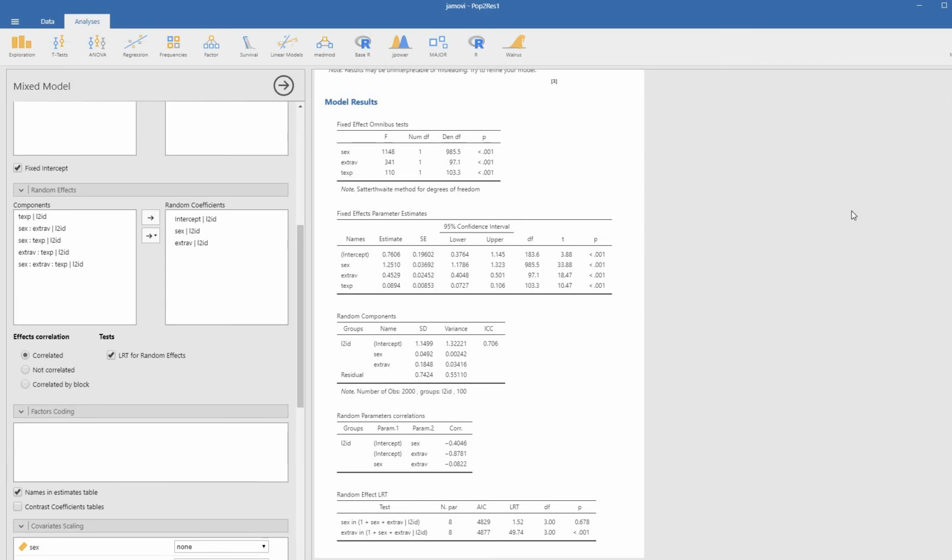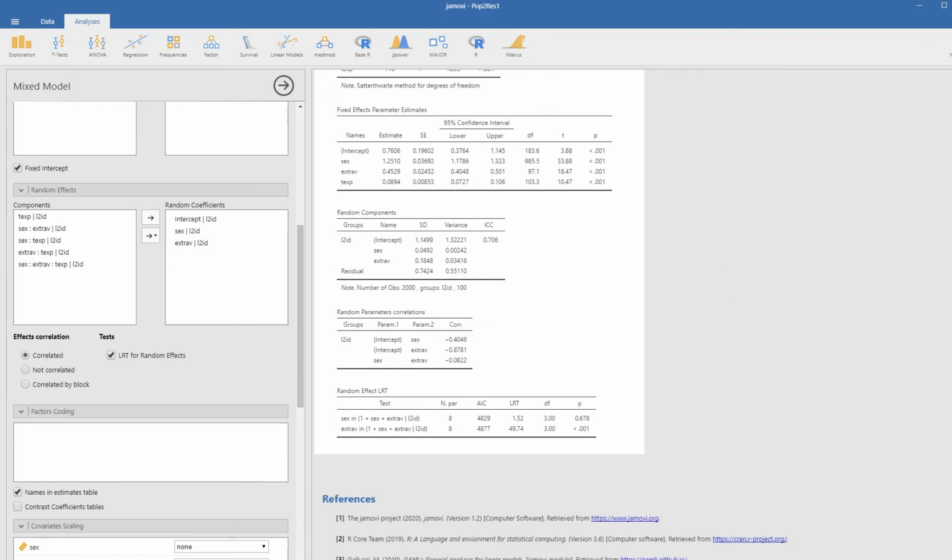So what we're going to do is remove that random effect. And let me also note that by default, when you're adding in multiple random effects, like the random effect for the intercept and any slopes, the program sets it up so that those random effects are correlated. If you didn't want them to be correlated, we would click on the not correlated box. But again, using the example provided in Chapter 2, they actually allowed the random effects to correlate.